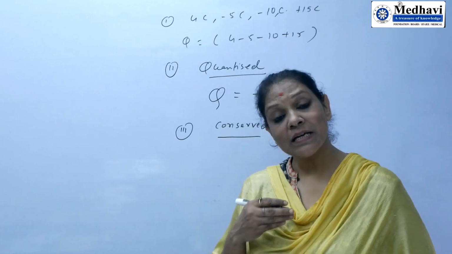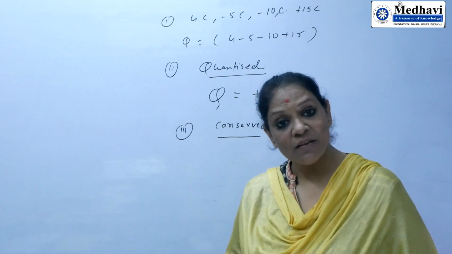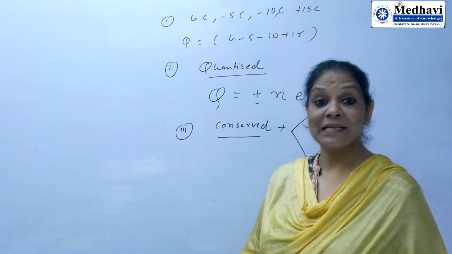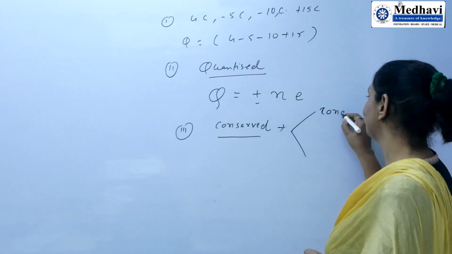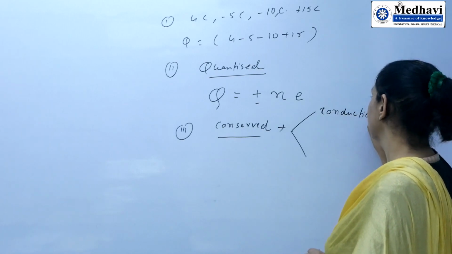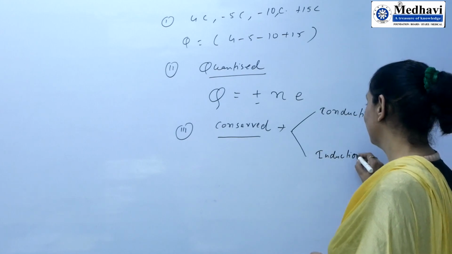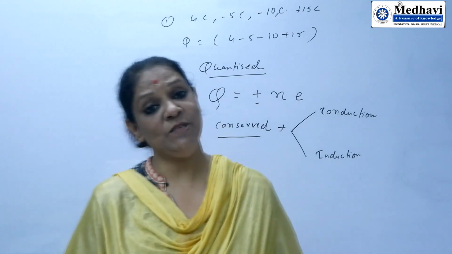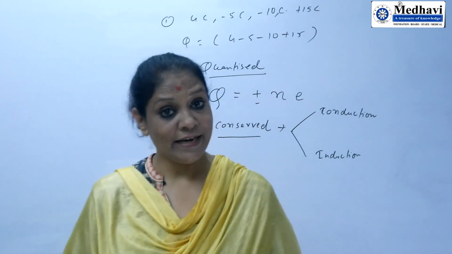We are just transferring charge from one body to another body, and there are two methods by which we can transfer charge. One is conduction and second is induction. In case of conduction, transfer of charge takes place between two bodies when they are in touch, when they are in contact.